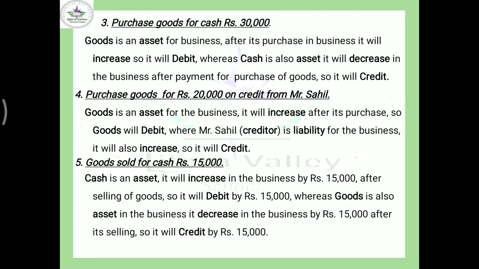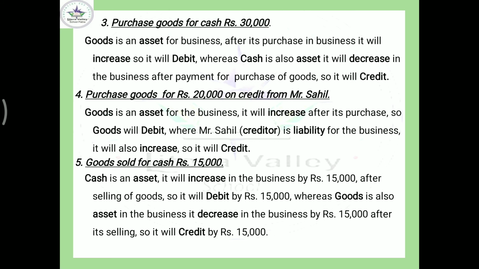Creditor is a liability for the business. It will also increase. So it will credit. So how will you write it? Goods debit and Mr. Sahil credit. Okay. Now again come to the next.